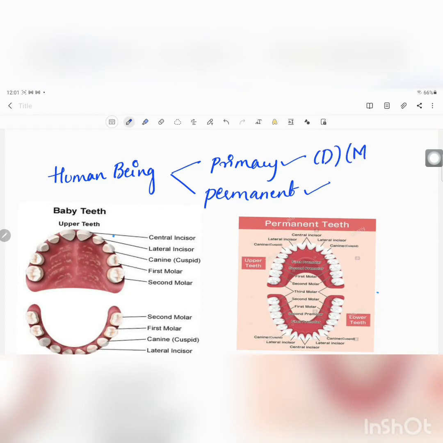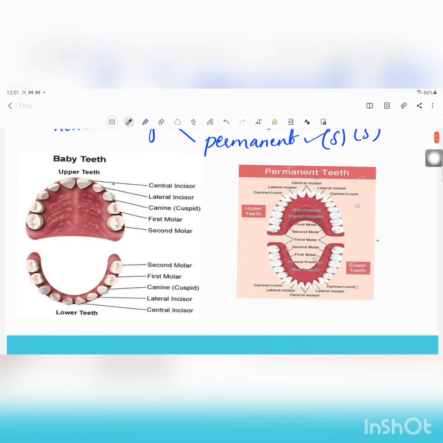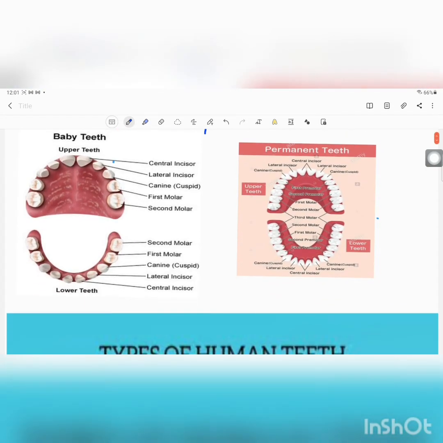It is also called milk teeth, and permanent dentition is also called secondary dentition or the succedaneous teeth, because they are going to replace the primary teeth. So they are also called succedaneous teeth. The main difference we see between the primary and the permanent dentition is the number of teeth and the type of teeth present in them.